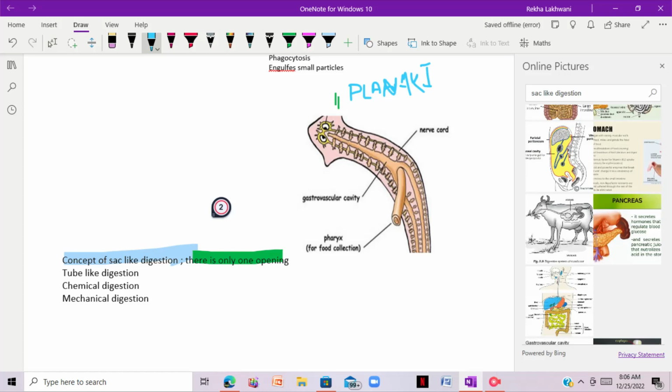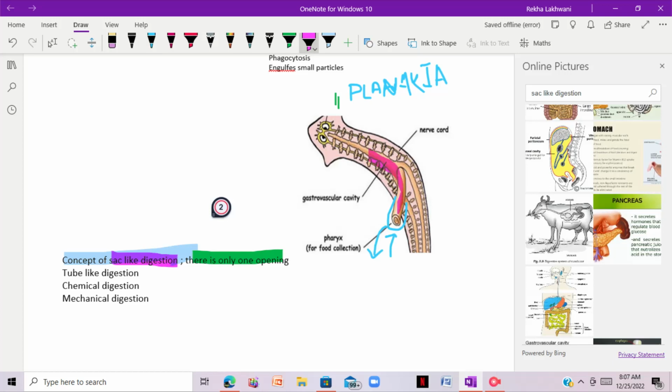So the organisms in which there is only one single opening of the digestive tract are basically known as sac-like, and in these organisms sac-like digestion occurs. It means that the whole digestive tract has only one opening, and from that opening, intake of food and defecation also take place. So these organisms do sac-like digestion.